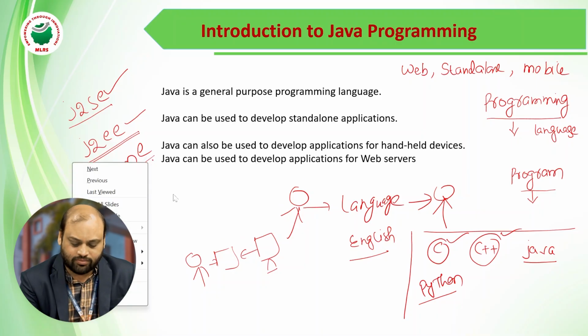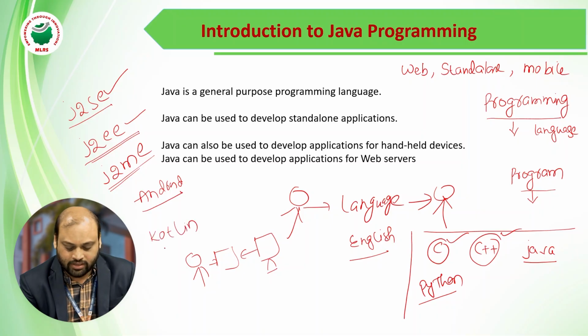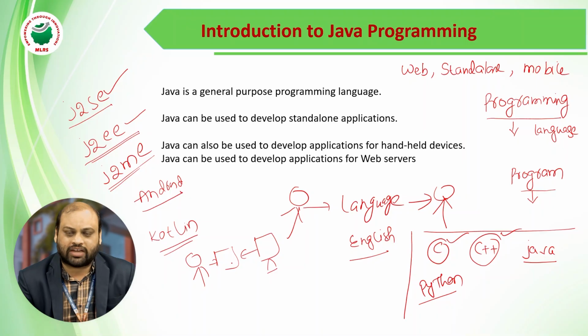Anyhow, J2ME has now been replaced with newer technology like Android Studio. Android Studio is also used to develop mobile applications, and most of its syntax was taken from Java only. Not only this, many programming languages like Kotlin also took their major syntaxes from the Java programming language.